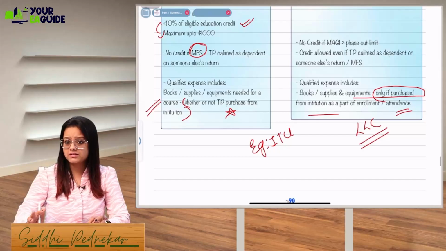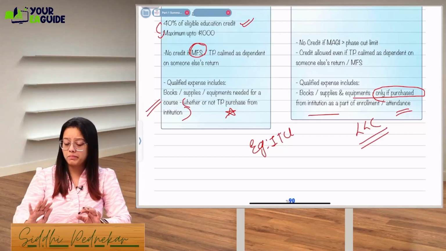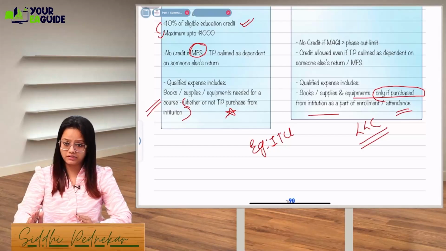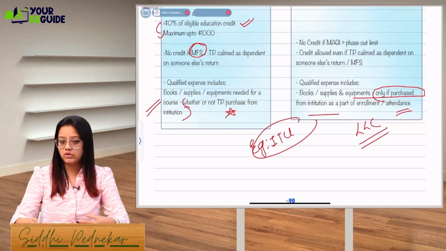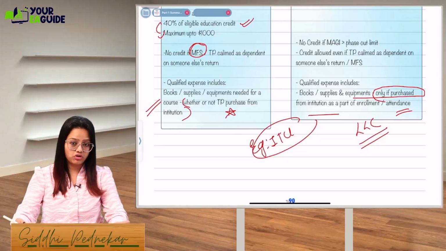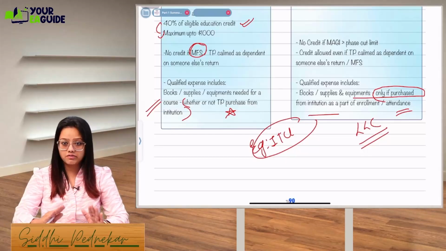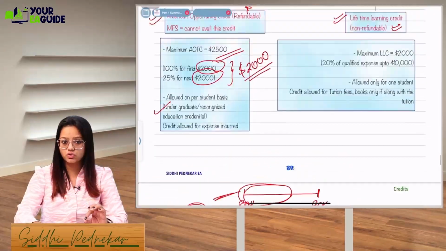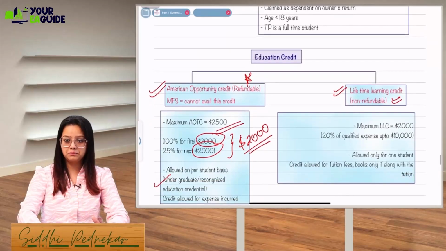In LLC, books, supplies, equipment, everything should be purchased from the institution only. Then only you will be allowed that credit. Let's say you are joining the IT college, but you are not purchasing the equipment from the institution. You are purchasing separately. That will not be allowed in LLC. LLC is non-refundable. Again, I'm saying just go through this chart, the differentiation.